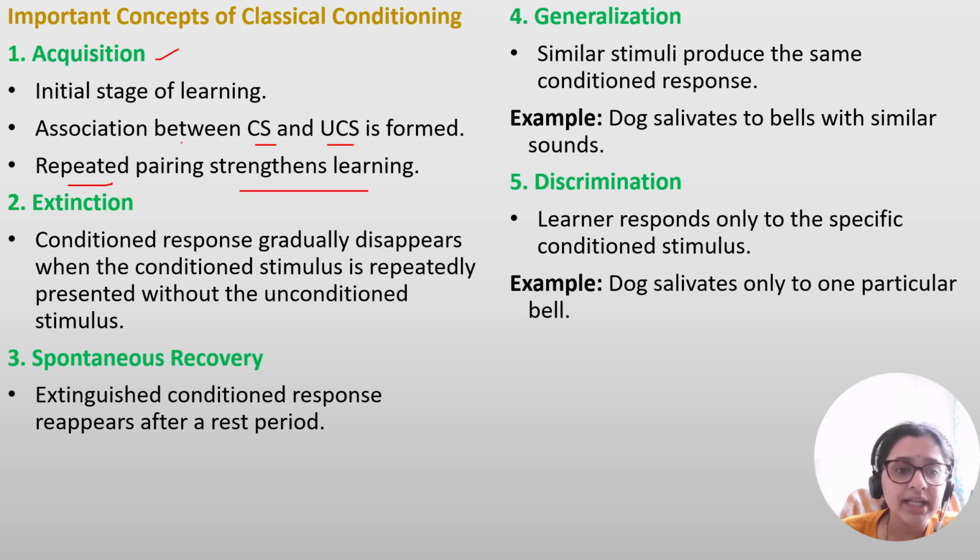Next stage is extinction. Very important. You just try to understand it. Conditioned response will gradually decrease, will gradually disappear when conditioned stimulus is repeatedly presented without unconditioned stimulus.